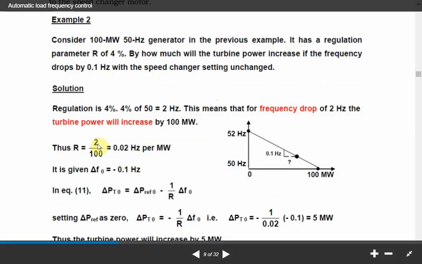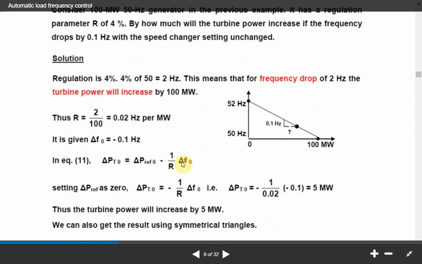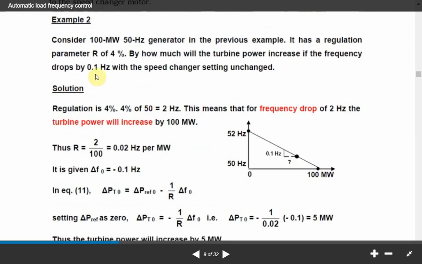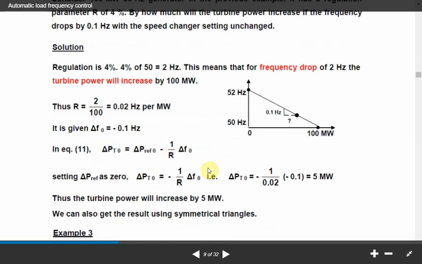So R is 2 by 100, 0.02 hertz per megawatt. Now what we have is that the change in frequency is equal to 0.1 hertz. We can obtain whatever change in load will occur due to 0.1 hertz. The change in load caused by 0.1 hertz is 5 megawatt.